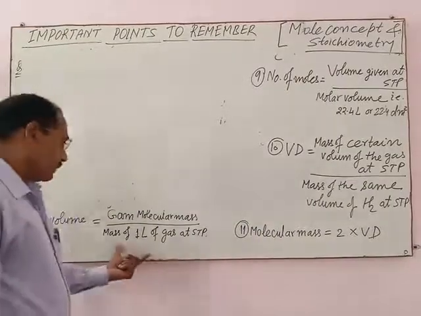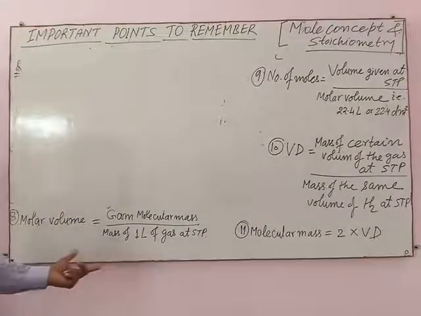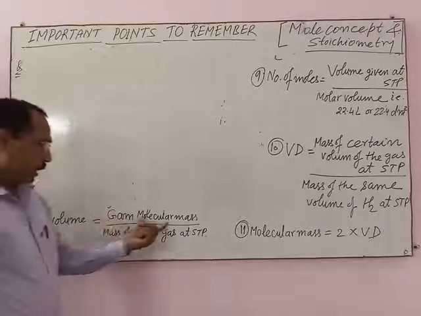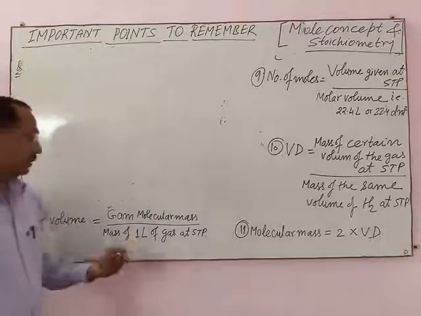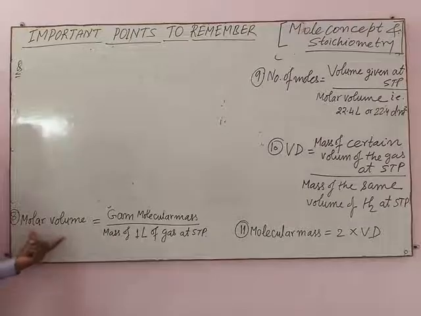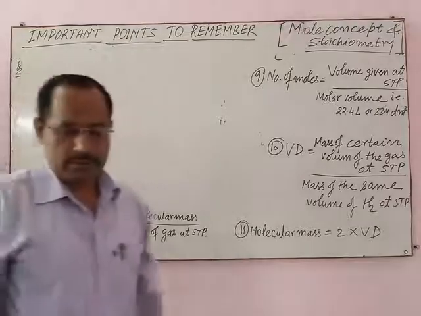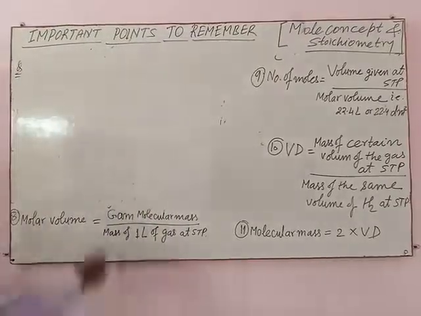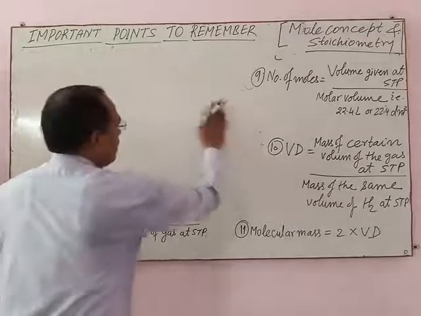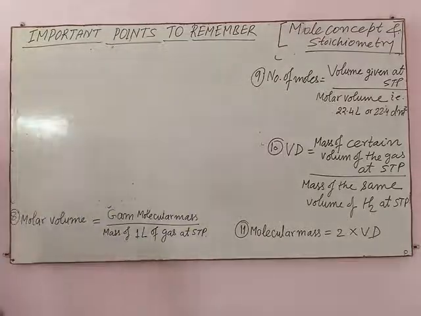Mass of 1 liter of gas at STP and gram molecular mass of the gas give the molar volume of a gaseous substance.